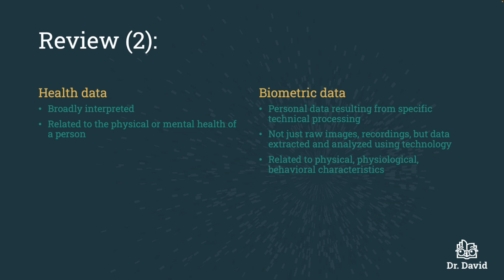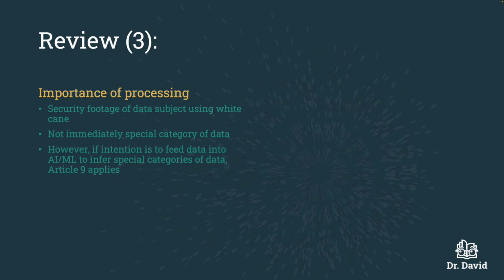Biometric data, this is personal data resulting from specific technical processing. Again, it's not just the raw images, but the recording and data that's extracted from those images and recordings. This is related to physical, physiological, and behavioral characteristics. And remember the importance of processing. Security footage on its own is not immediately a special category of data or sensitive personal data. However, if the objective is to process that technically in order to derive some information, then it is sensitive personal data, and Article 9 would apply.